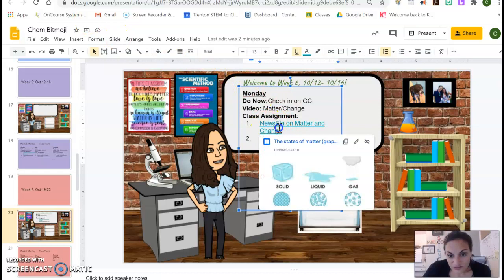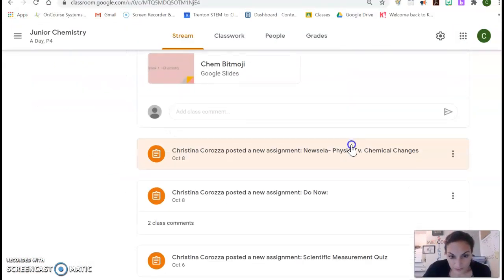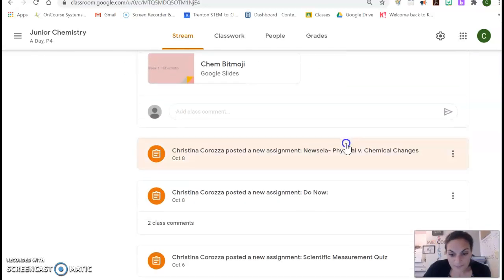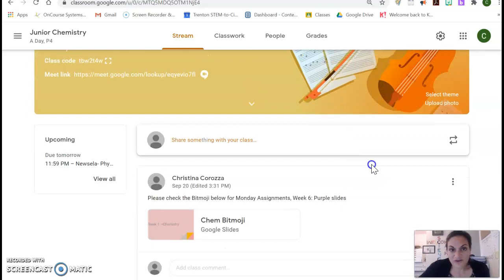So you can either direct link here, and I believe that there's an actual assignment here, all right? I prefer that you use the actual assignment, which will pop up, only because that way you can mark it as done, and that way I know that you can read it.